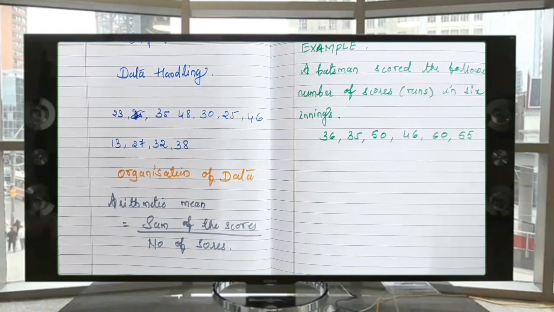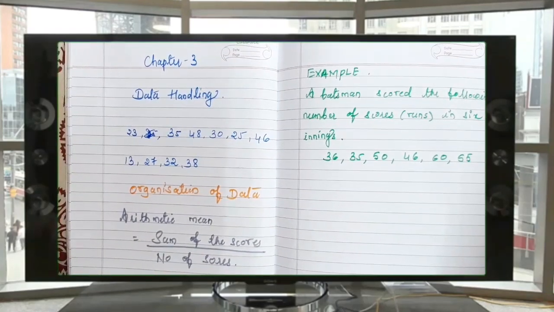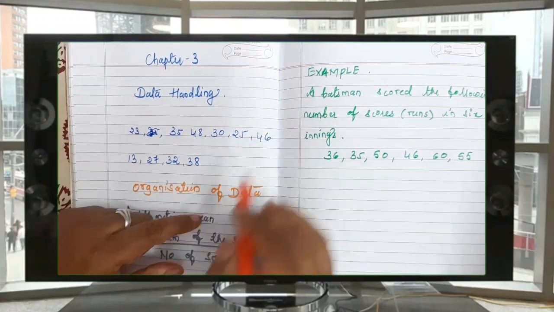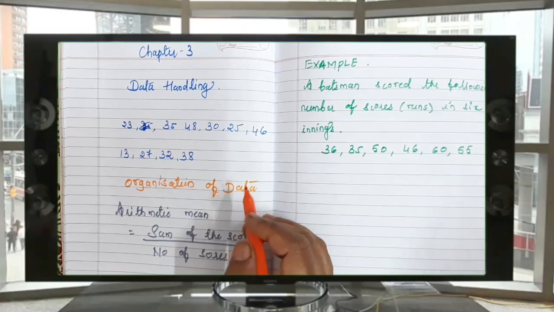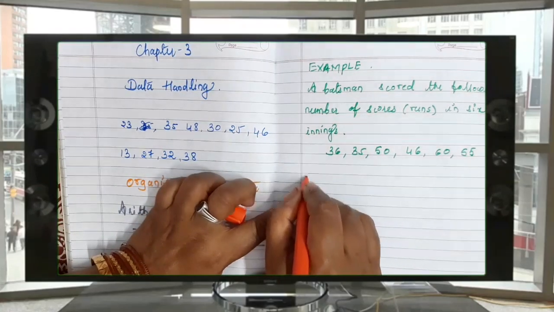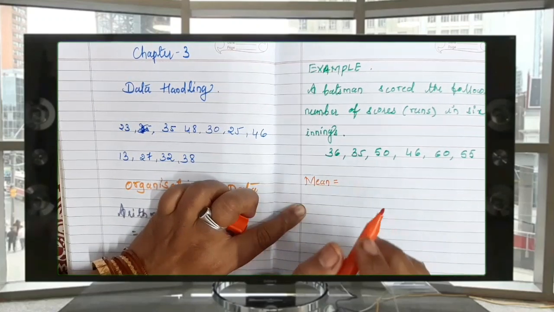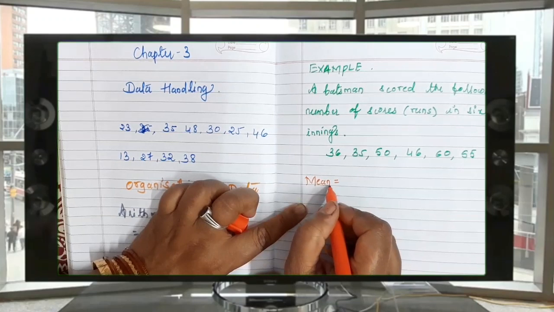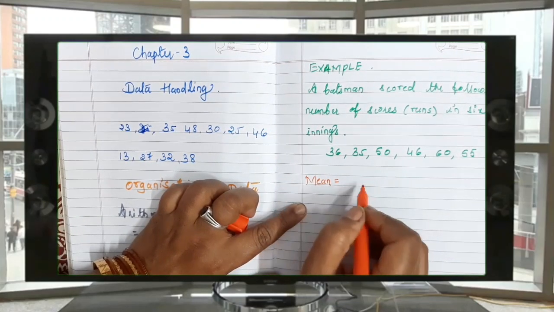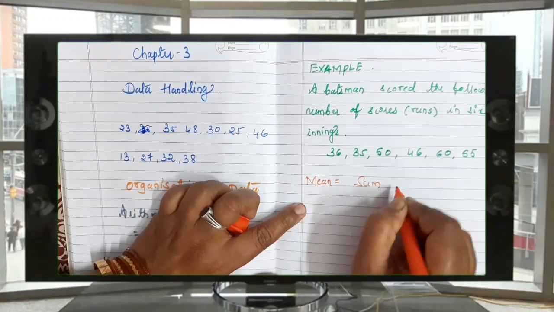Okay. Now, what is the average or mean of this score? What is the mean of that batsman's scores? Now what to do? These are scores. Mean is equal to average, both are the same. It may be arithmetic mean or average, both are the same, is equal to sum of the scores.